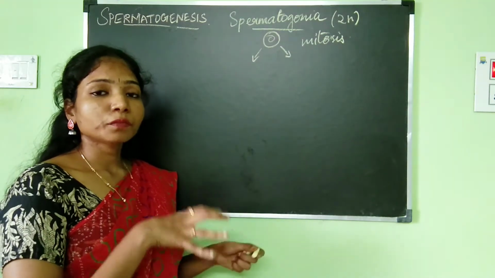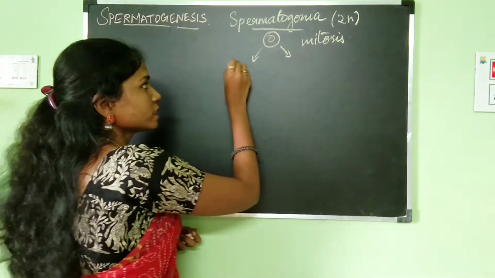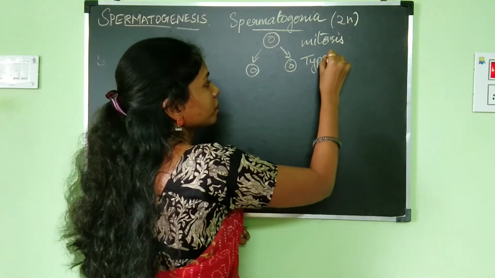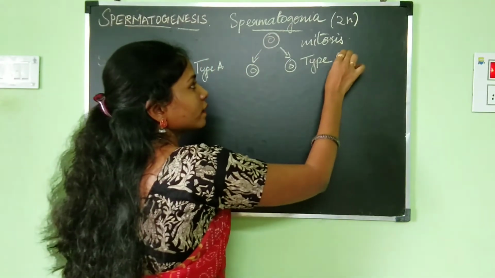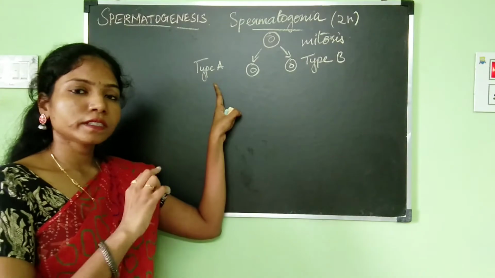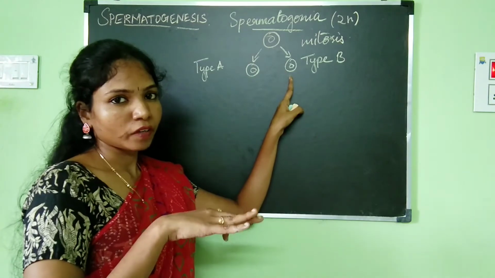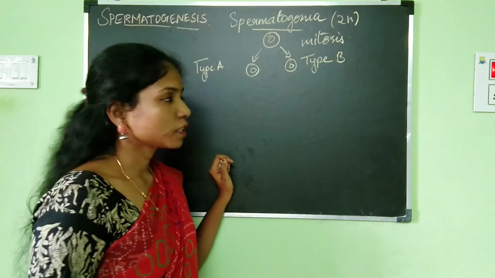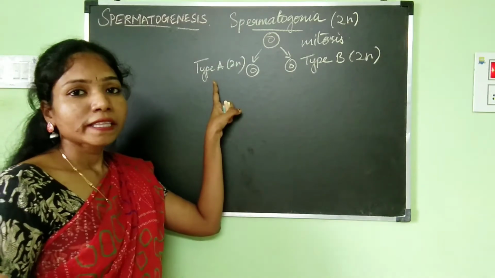These cells which are coming from the spermatogonia can be divided into two types: type A spermatogonial cells and type B spermatogonial cells. Type A spermatogonial cells have a specific function, and type B spermatogonial cells have a specific function. These are also diploid. So now let's see what the function of type A and type B spermatogonial cells is.